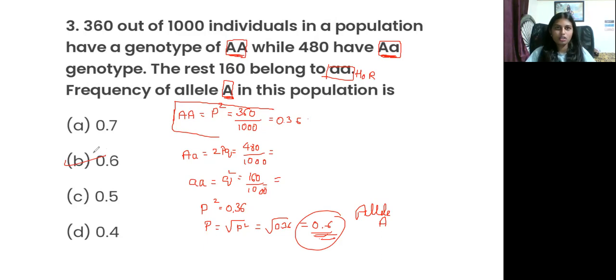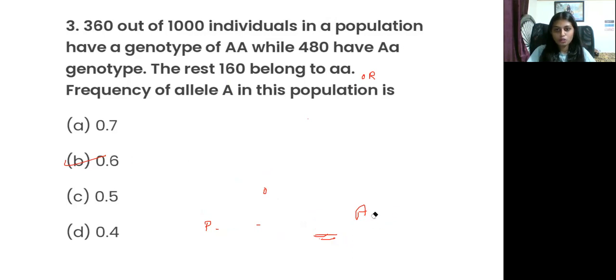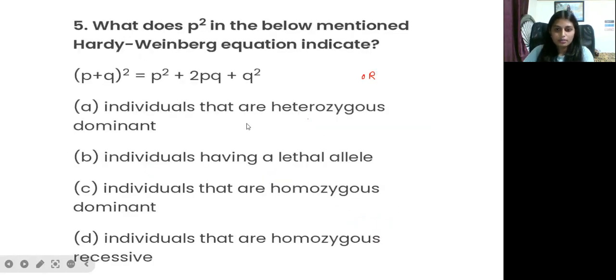Like this, you have to calculate the frequency of homozygous recessive, P, Q, 2PQ. It is very easy if you know the Hardy-Weinberg equilibrium. That's it. So next question, a gene. Oh, sorry, one second.